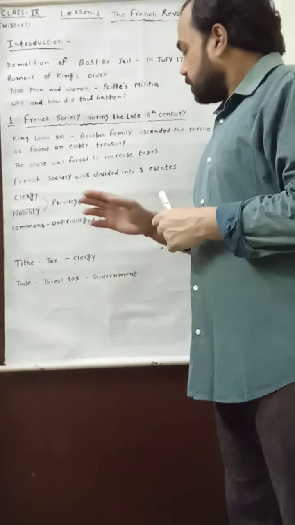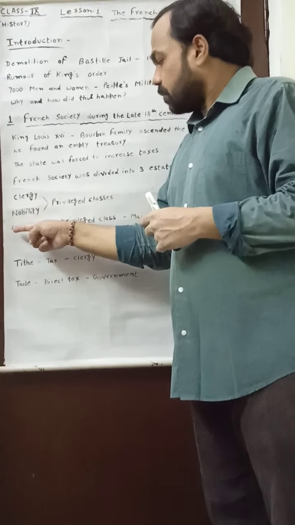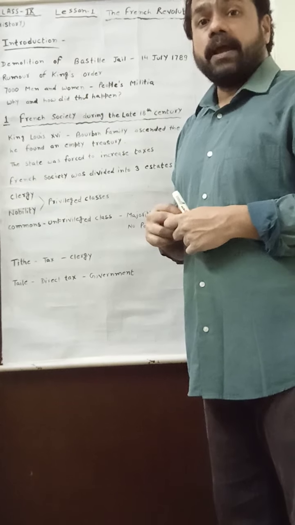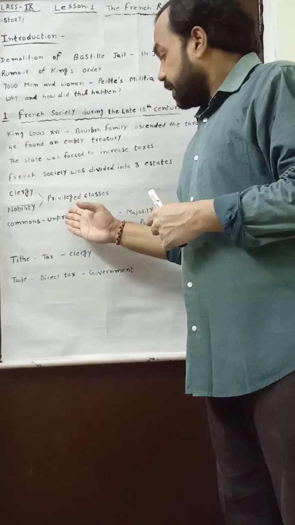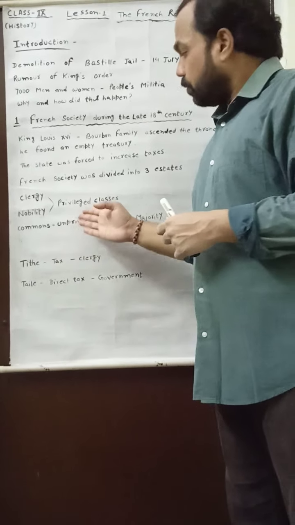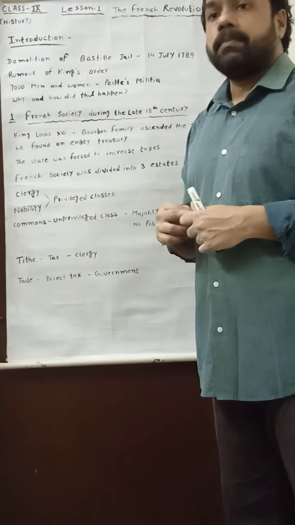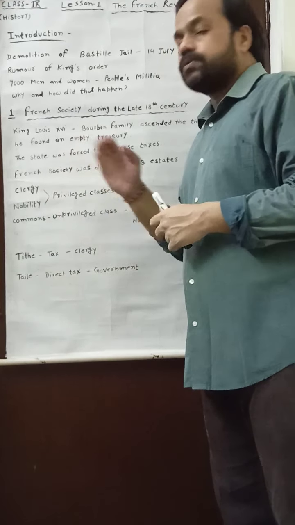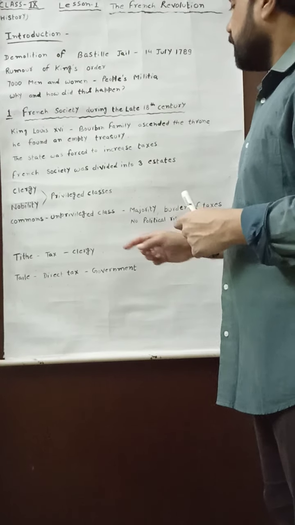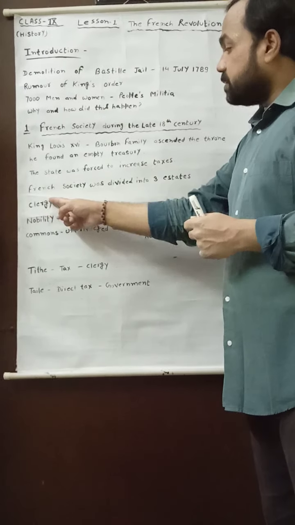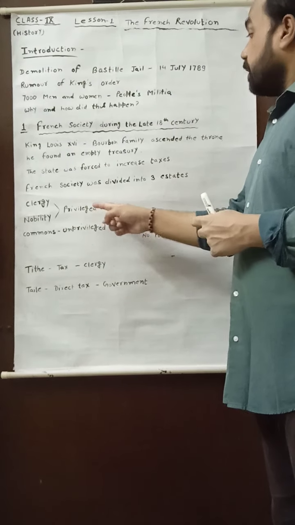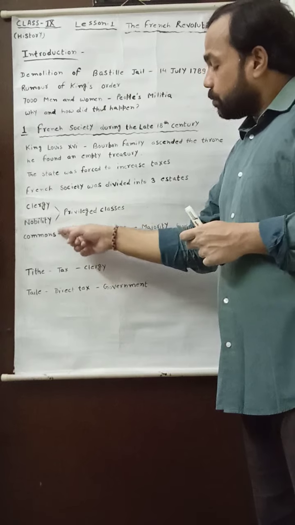And the third very important state was observed as the commons. The commons were in majority, but they were observed as the unprivileged class. The unprivileged class were doing lots of work for France, but no facility was given to the commons. As I have written on this whiteboard, you can see they were in majority, but the clergy and nobility were in minority.